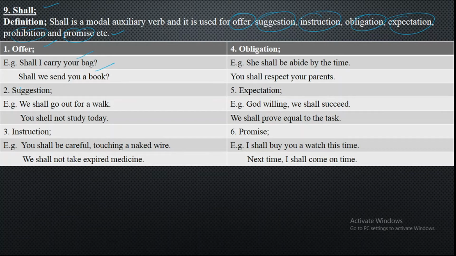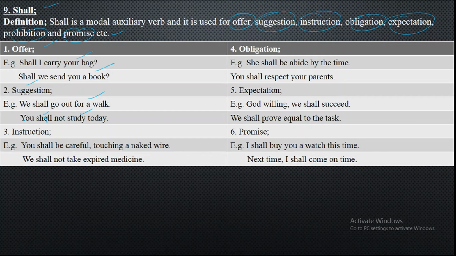We've got the second usage of modal auxiliary verb shall, that is suggestion. When you suggest someone to do something accordingly, that will be called your suggestion. It can be given to you by your friends and by your seniors. We shall go out for a walk. That is a suggestion from your friend. And you shall not study today. That is also a suggestion from your friend. Take rest and be a little bit more energetic and entertained. That is shall.